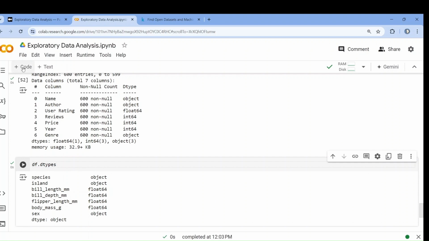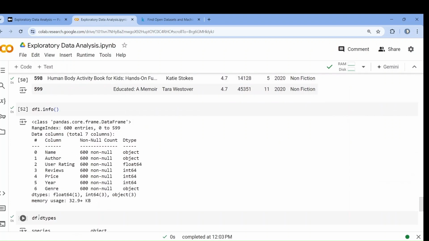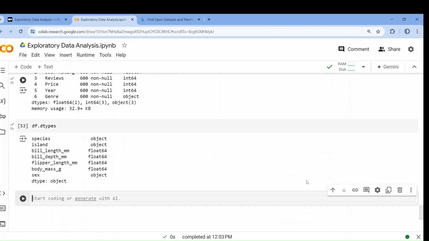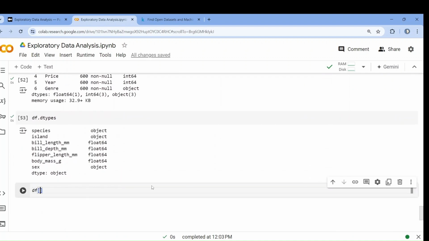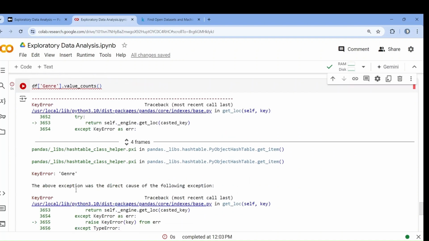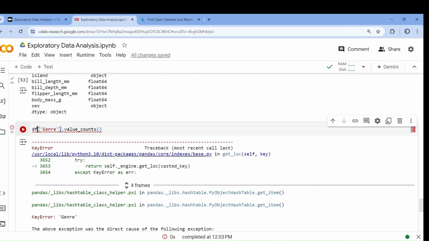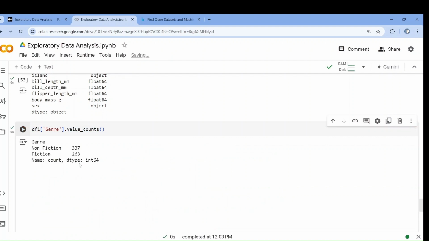If you want to explore any categorical value, suppose it is genre, I want to know what types of genre are there. So I have to write df genre dot value underscore counts. Now if I run it, what is the name? Sorry, df1. See, there are non-fiction 337, fiction 263.